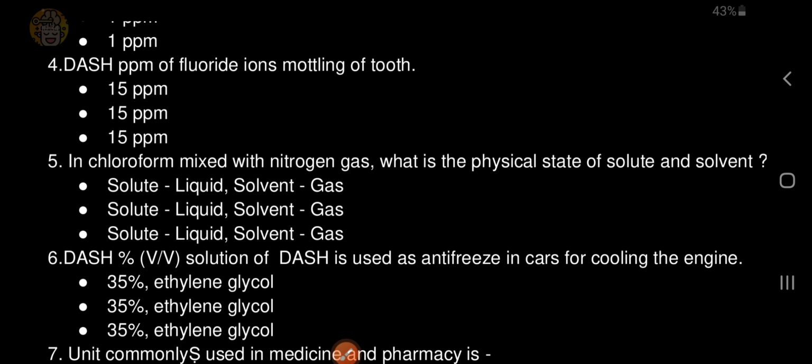In chloroform mixed with nitrogen gas, what is the physical state of solute and solvent? Solute, liquid, solvent, gas.